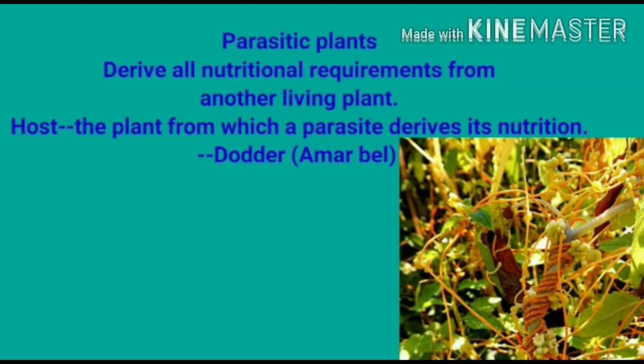Now, in a parasitic relationship, what happens? The parasitic plant always takes the benefit, but the host is harmed. Sometimes the host can die, though parasitic plants rarely kill the host plant, as this would not be advantageous to them.